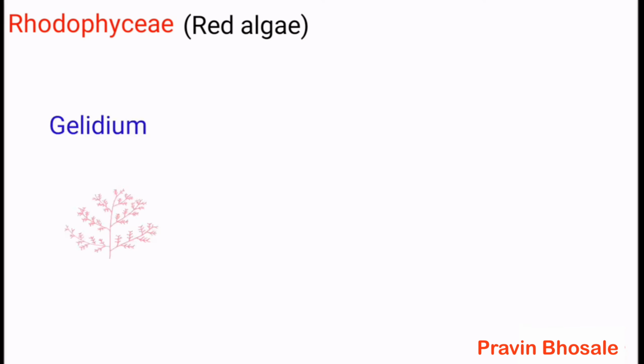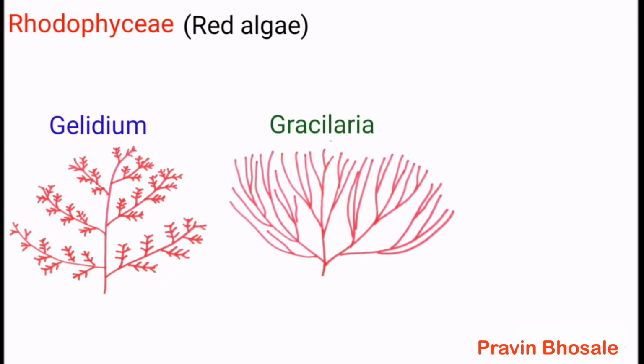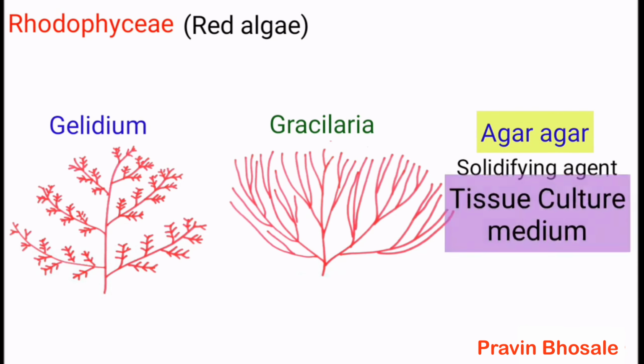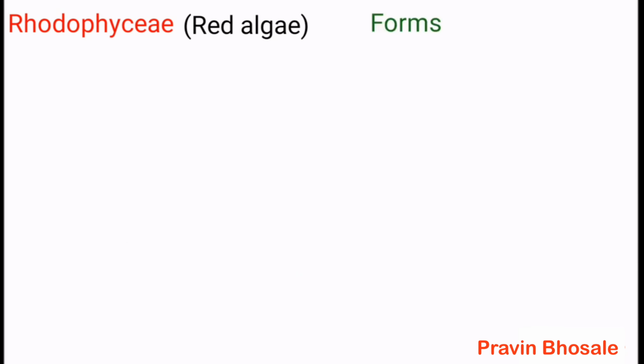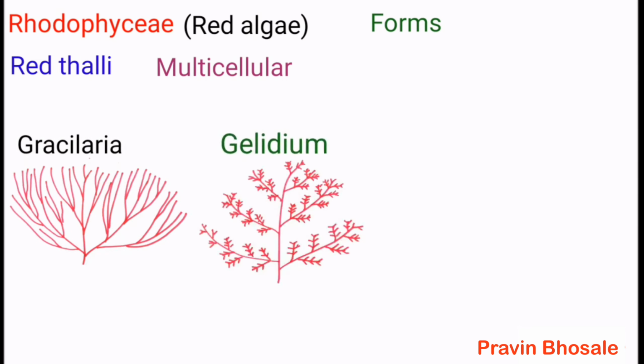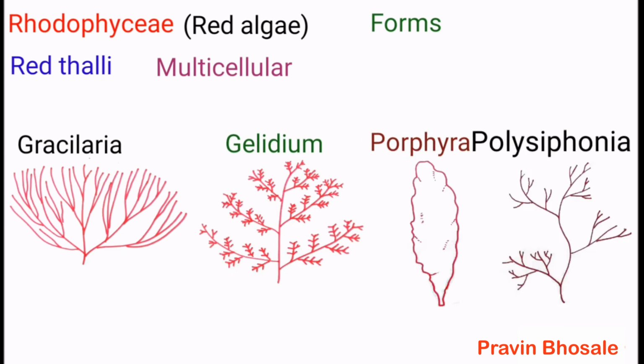Red algae like Gelidium and Gracilaria are used to obtain agar-agar, which is used as a solidifying agent in tissue culture medium. Forms of red algae: red thalli of most of the red algae are multicellular, macroscopic. Examples are Gracilaria, Gelidium, Porphyra, and Polysiphonia.